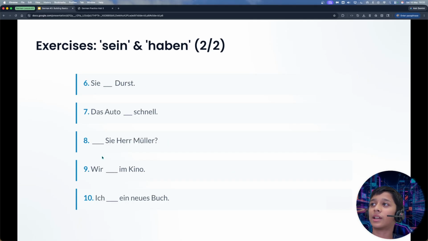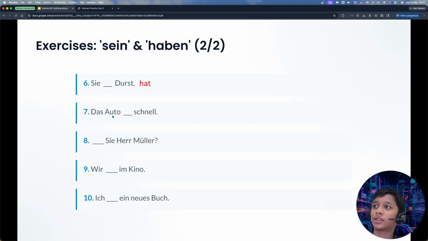So let's do the last five. Sie dash Durst. Das Auto dash schnell. Dash Sie Herr Müller. Wir dash im Kino. Ich dash ein neues Buch. Correct. So Sie hat Durst means she has thirst. The translation is she has thirst.